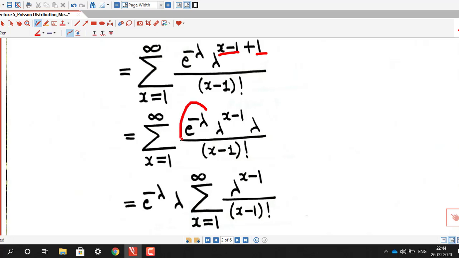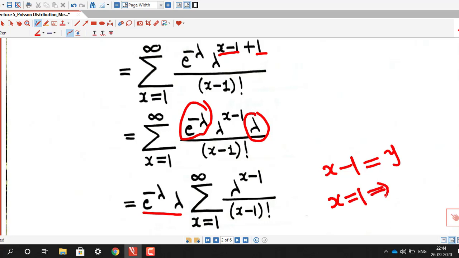Now lambda times e raised to minus lambda is independent of x, so it can be taken outside the summation, and we are left with lambda raised to (x minus 1) divided by (x minus 1) factorial. Suppose we assume x minus 1 equal to a new variable y. If x equals 1, y is 0; if x equals 2, y is 1, and so on.